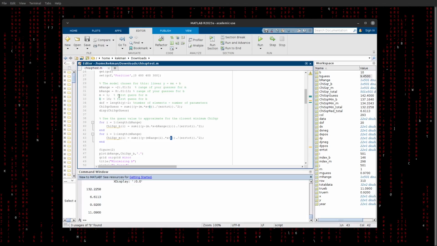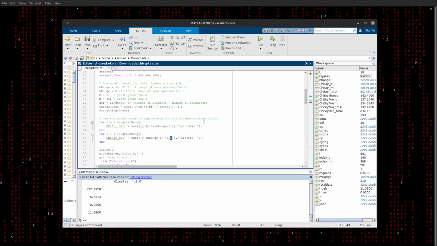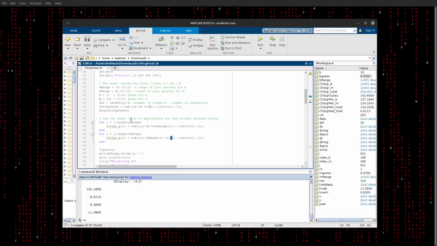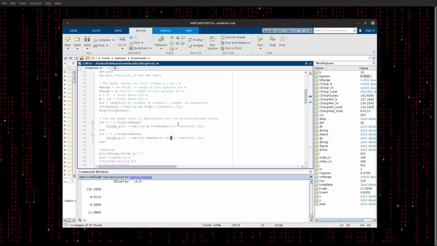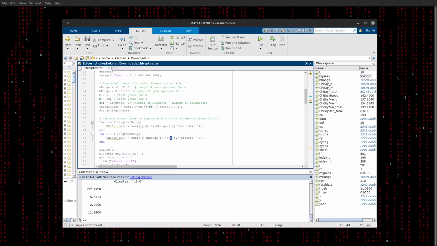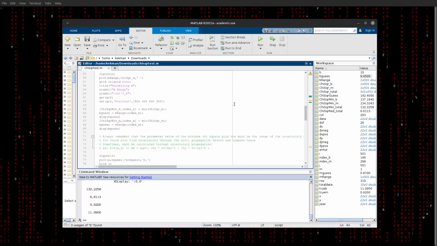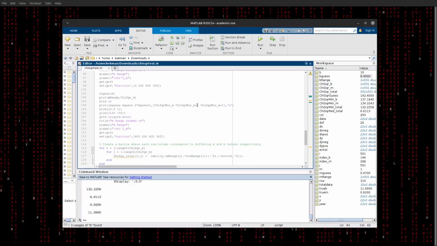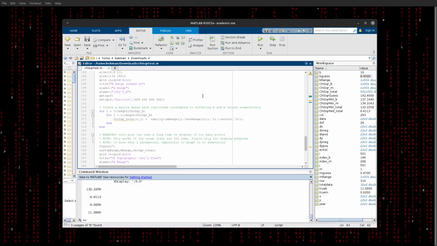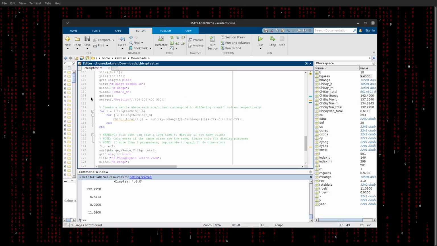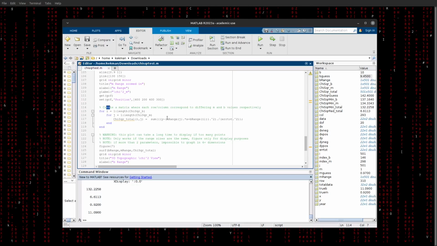So if we can change these values to what we got on those graphs, we might get closer, but then we'll still be off by a smaller amount, and then we just have to keep going back and forth until eventually we get to something that we're satisfied with. But that is not very scientific in any way, shape, or form. So instead, let's use a trick. And the trick is called automation.